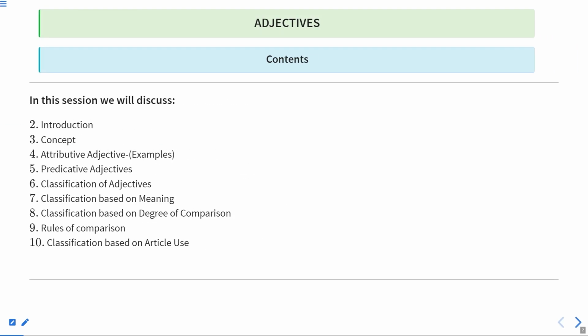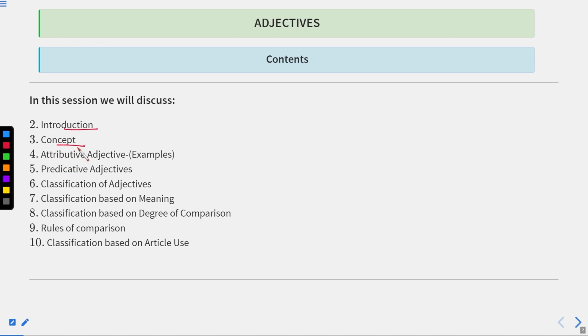First of all, we'll see what we are going to discuss in this session. Well, these are the contents of today's lecture. In this session, we will discuss the following topics. What are the topics that we are going to discuss? First of all, we'll introduce adjectives. We'll see the introduction of adjectives. And after that, we'll see various concepts of adjectives, what adjectives are, what its various concepts are, and what are actually the uses of adjectives in our speech and daily life.